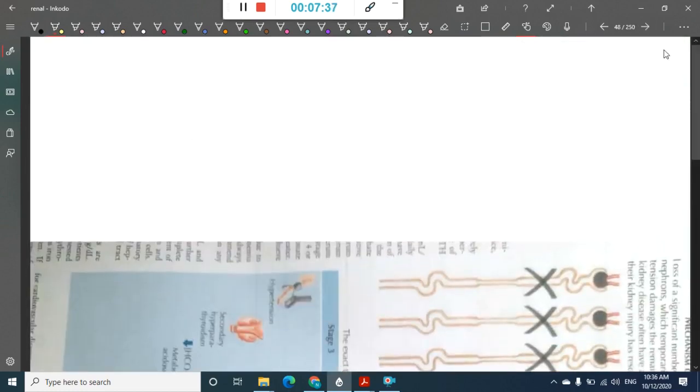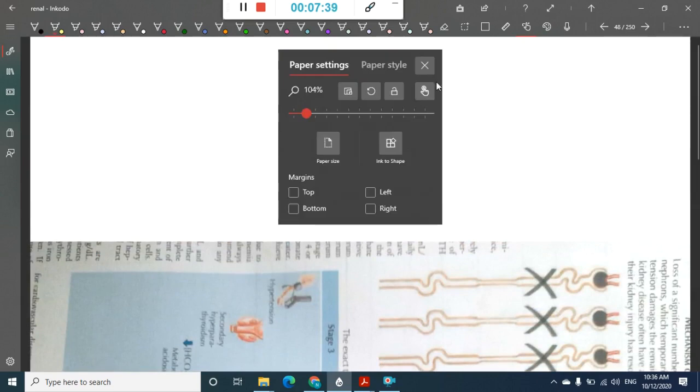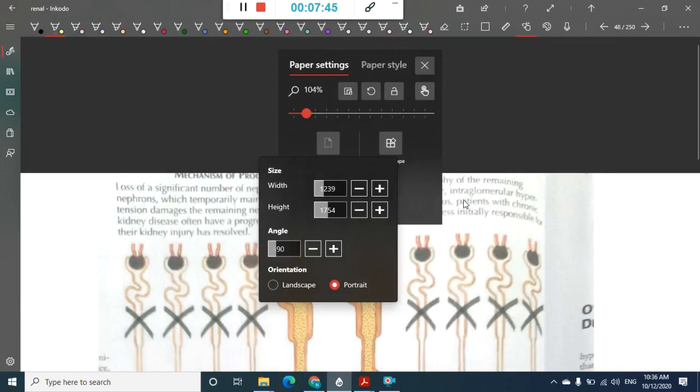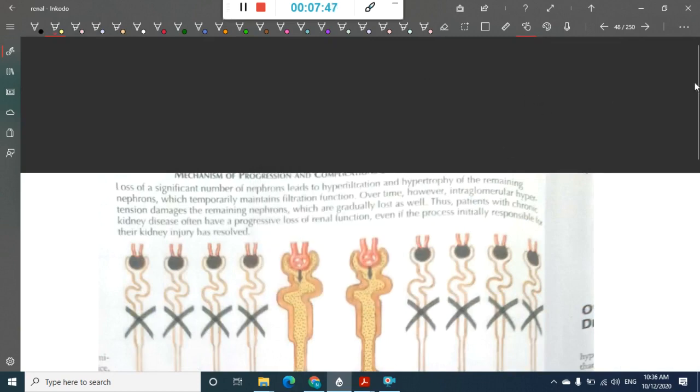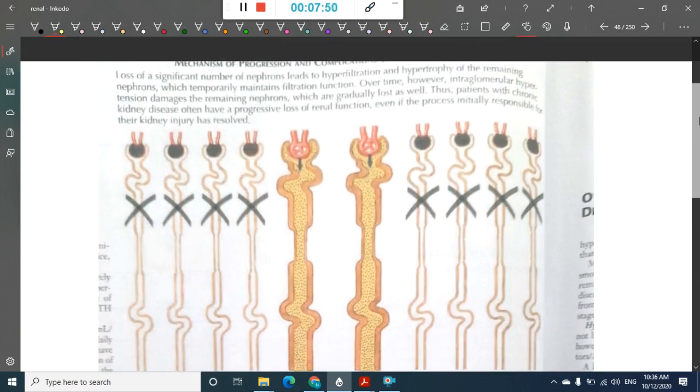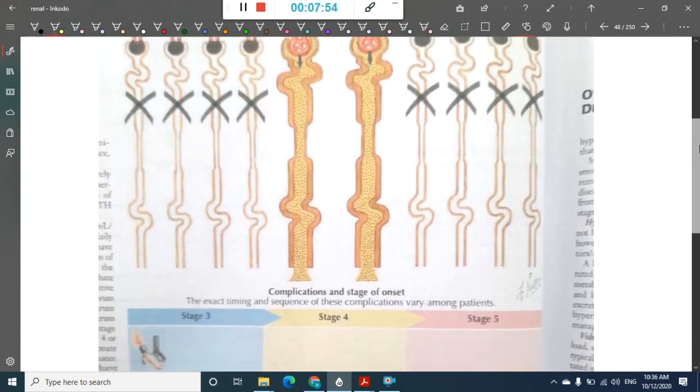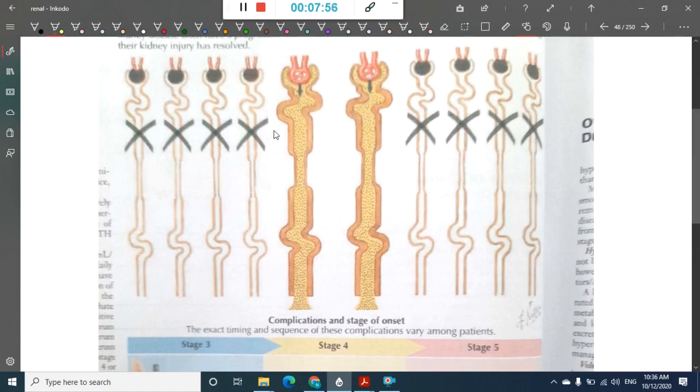Then if you see, this is the progression of chronic kidney disease. From the stage of onset to the complications, what are you going to see?